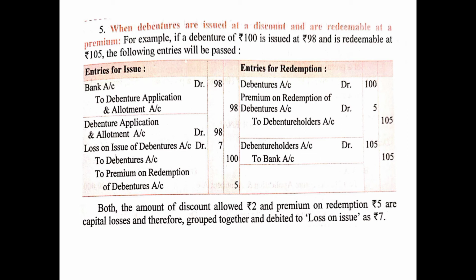Now we will pass the payment entry, that is debenture holders account debited 105 to bank account 105 because redemption is done at a premium. As you can read, both the amount of discount allowed of rupees 2 and premium on redemption of rupees 5 are capital losses and therefore they are grouped together and debited to loss on issue as rupees 7.